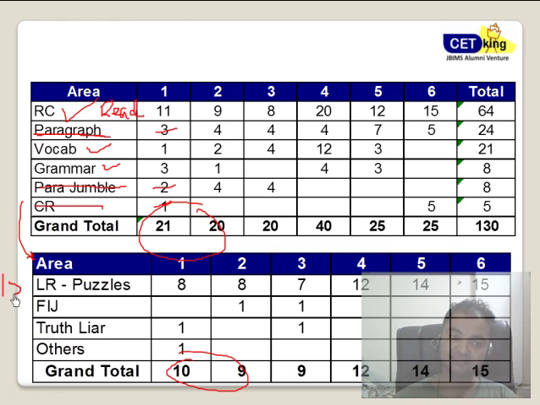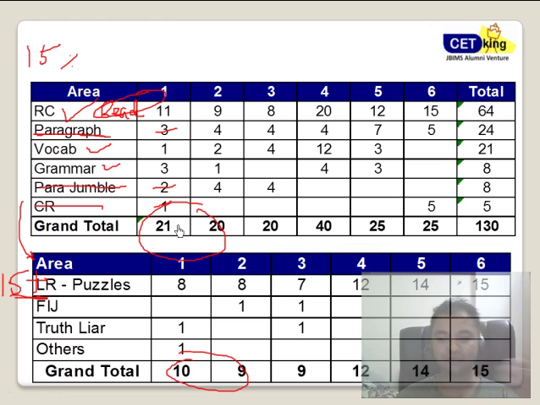So the logic section is basically 15 plus questions, not 10 questions, which is normally claimed. So again 50% here, 50% here. So stop getting worried about the verbal section. The verbal section is only 15 questions out of 30, which you have to work on. Out of that again, reading is your main part, which you can't avoid.